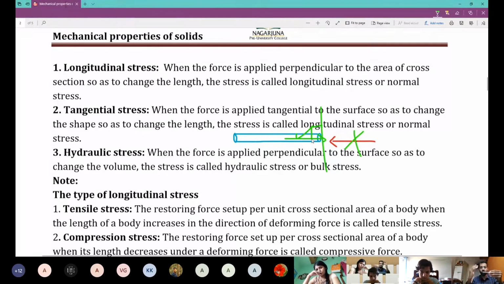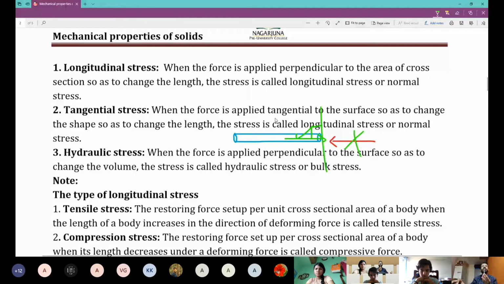So that you can imagine this easily. If I apply a force like this, the applied force is perpendicular to area. Area is like this, force is this way, perpendicular, right? What happens to the pen? It will decrease its length. Length is decreased. Now, after you remove this force, there's a restoring force acting this way from inside, right? And even that force is perpendicular to the area.